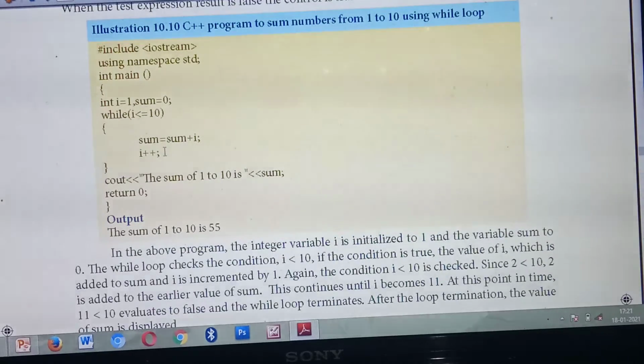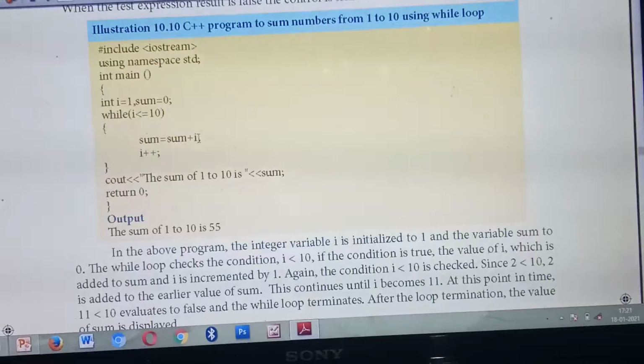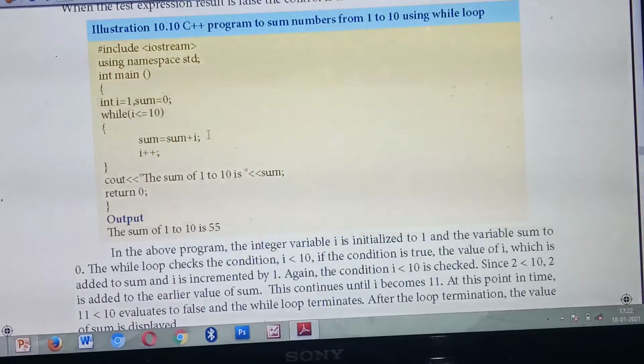First, sum equal to sum plus i. What's the initial value of sum? 0. What's the initial value of i? 1. Here you need to check the condition: the value of i less than or equal to 10. So 1 is less than or equal to 10. So sum plus i, 0 plus 1. What's the answer? First answer is 1.